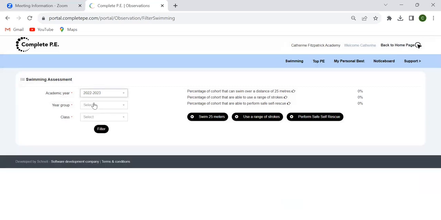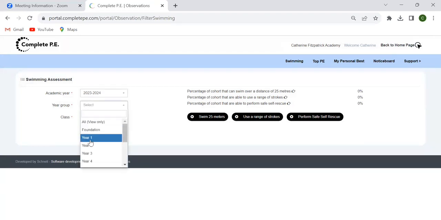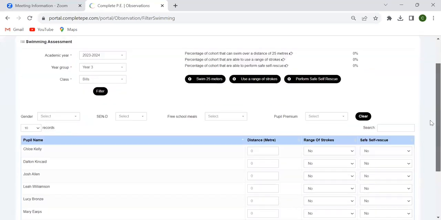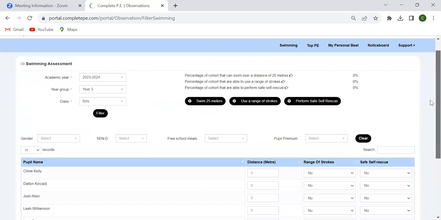You would also be able to look back on any historic years to see how pupils were learning in previous years. But obviously what we're going to do now is complete some fictitious data for this school year here. So once again, select the academic year, your year, class, click filter, and now I've got my class list that I can now edit and add some information in for.